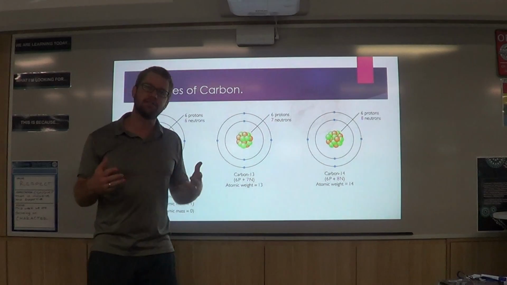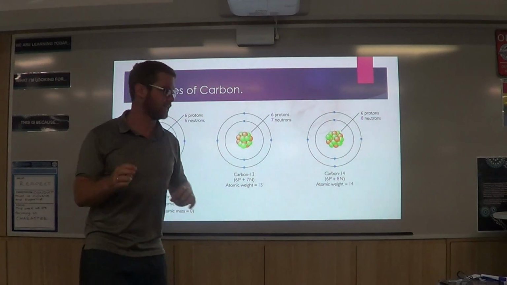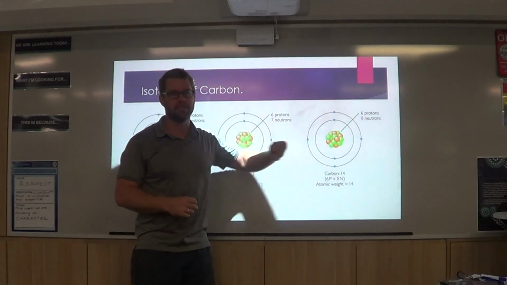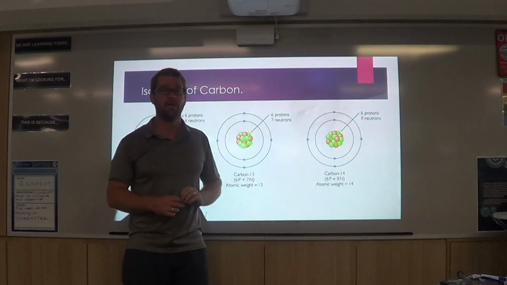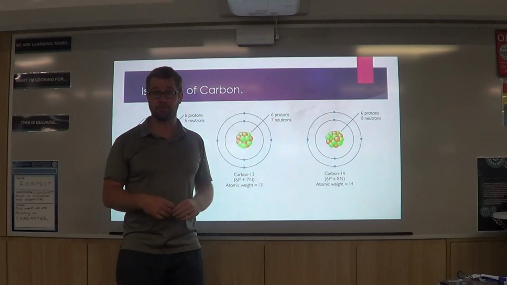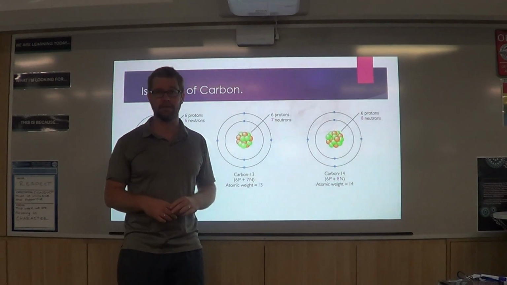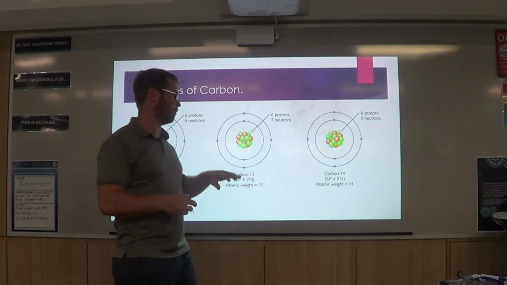it changes its stability. So for example, carbon-14 is radioactive. It breaks down. We actually use carbon-14 because it breaks down to try and date things that have been dead for a long time. So it's called carbon-14 dating. Or nitrogen dating. So we can do that.